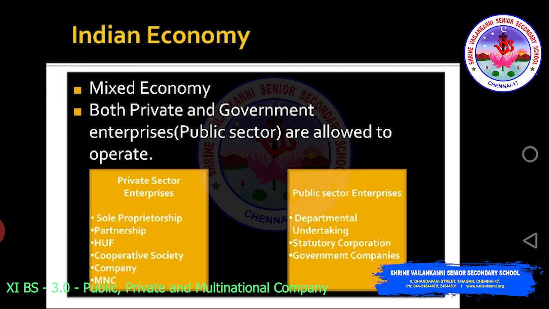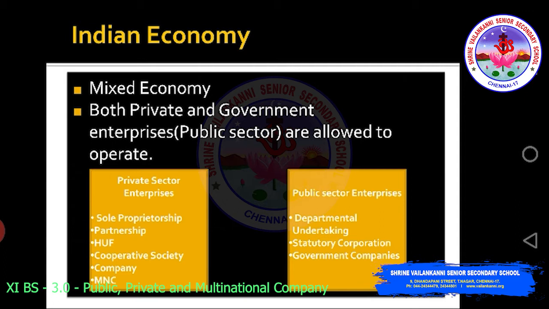Economies are generally three types. One is the capitalist economy, where economy runs through capital, business and profit. The second one is communist economy, where the government decides everything and takes control over every aspect of the economy.